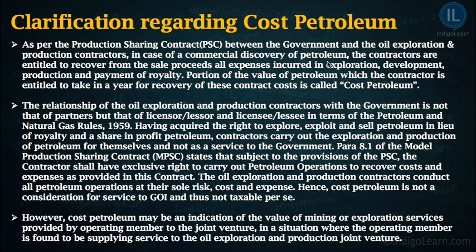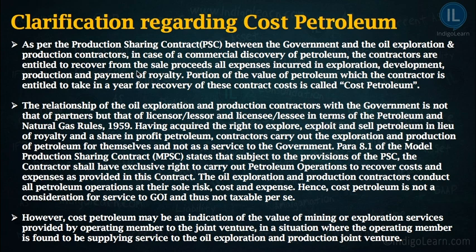So this production sharing contract says that the oil exploration company has the right to start exploring for oil in a particular location, and only when they have identified oil which has some commercial value, that is regarded as commercial discovery of petroleum. That means they have discovered petroleum which can be sold in the market.